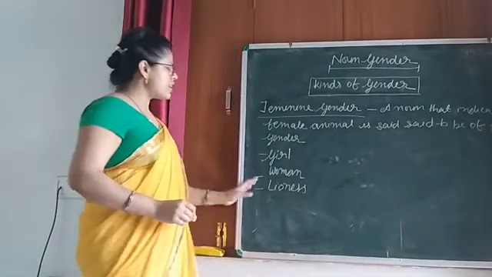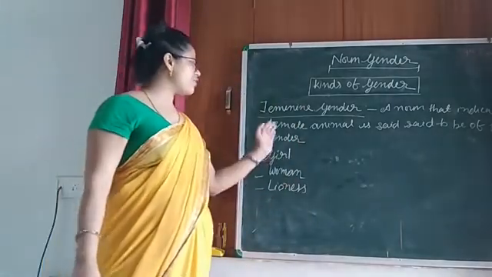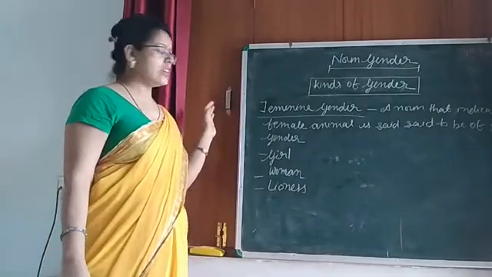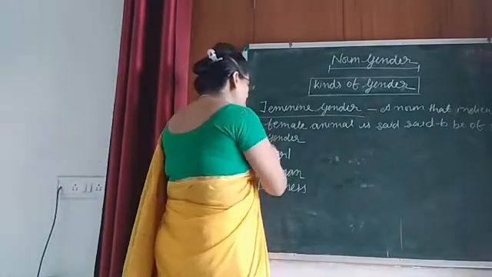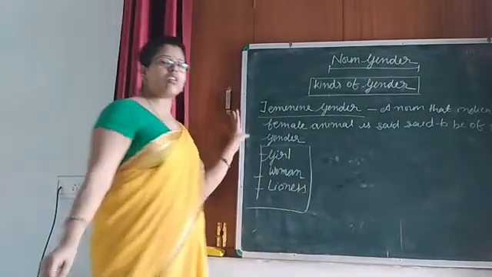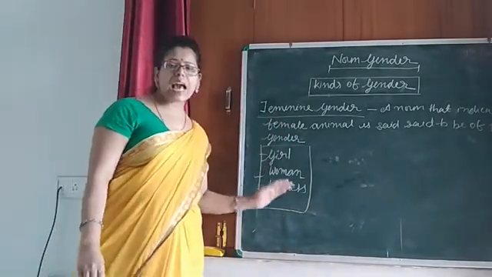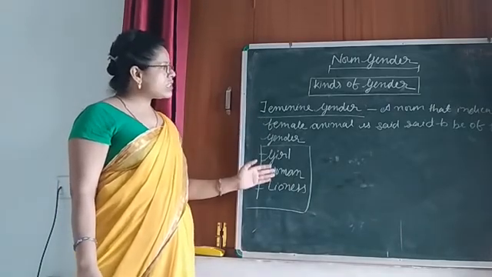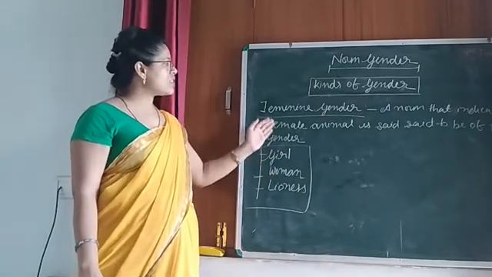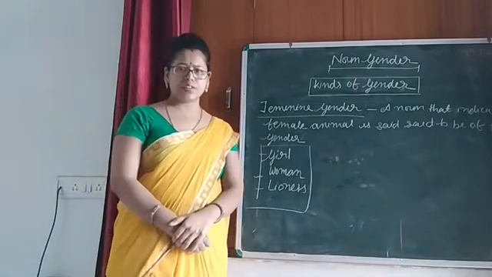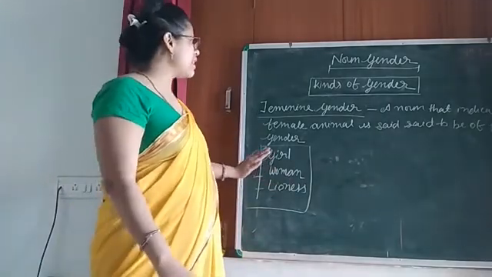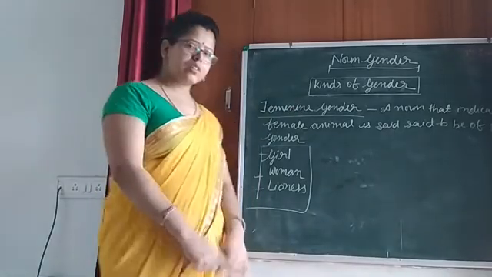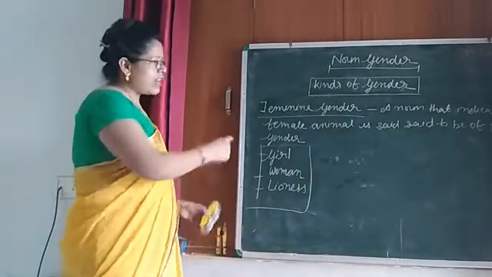So these three nouns indicate a female animal. That is why these nouns have been categorized or kept in the feminine gender. Okay, these are the examples of feminine gender. Got it? Very good. Kindly write it down.